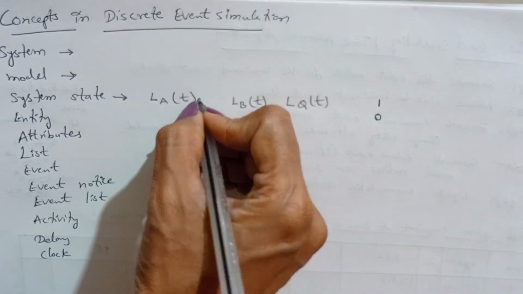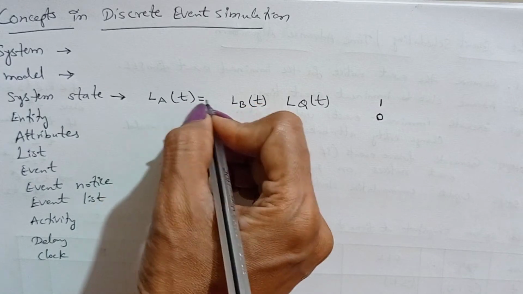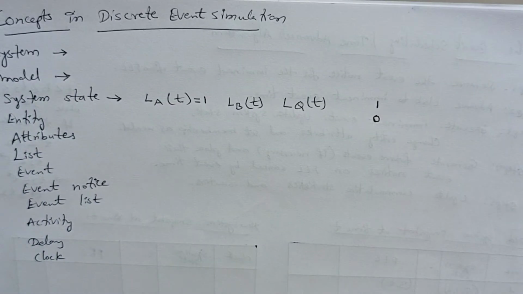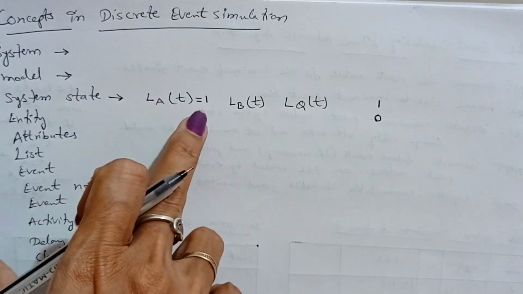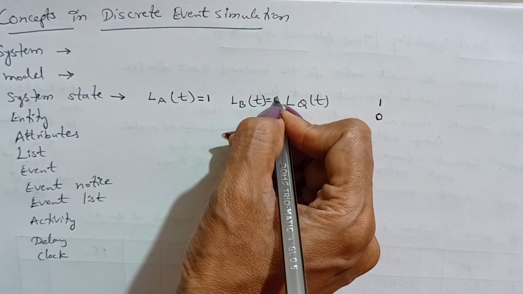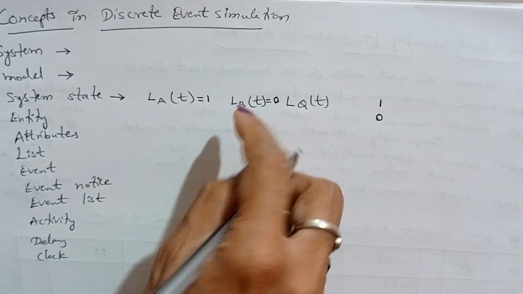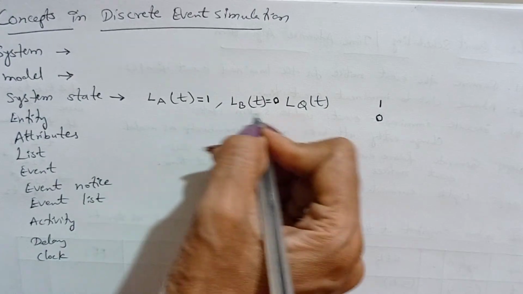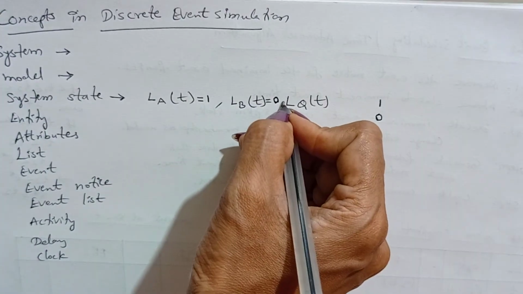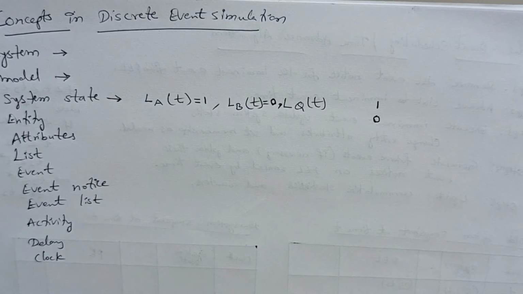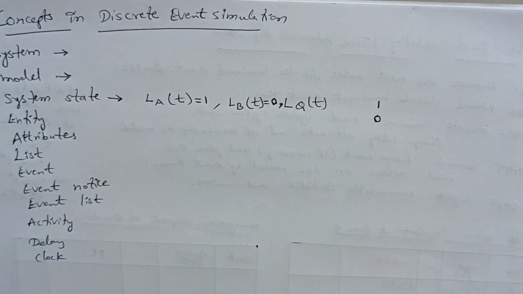If L_A(t) at a particular instant of time t is 1, that means Able, that server, is busy. If it is equal to 0, that represents the server is idle, that means not busy, not giving any service. We can go on like that. That is nothing but the system state.